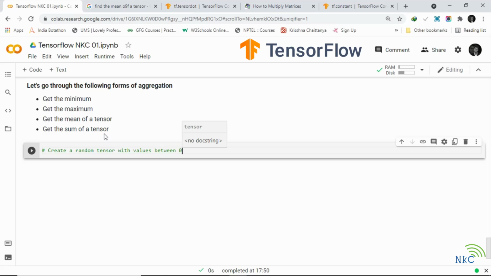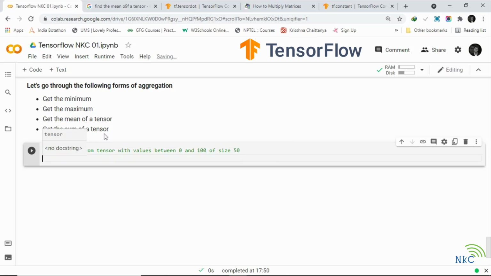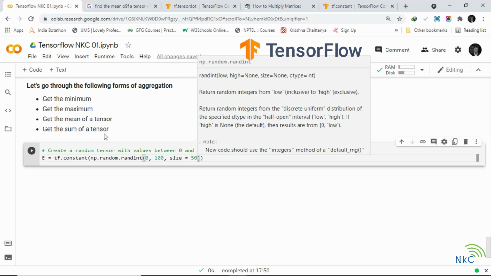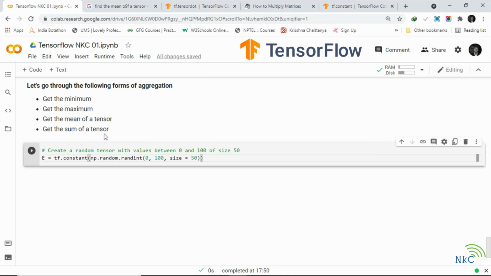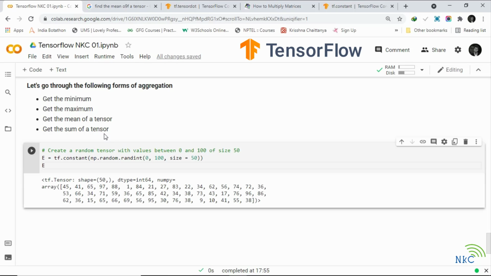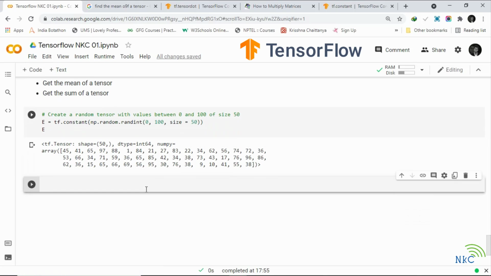This returns random integers from low inclusive to high exclusive. So we can just go 0 to 100, size equals 50. Now this should give us a tensor. Beautiful. 50 values between 0 and 100, right?